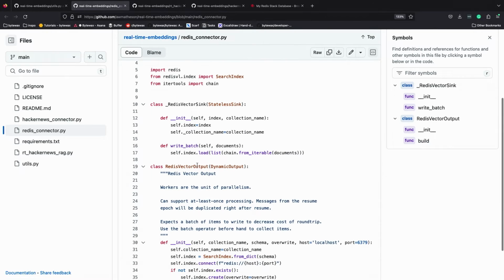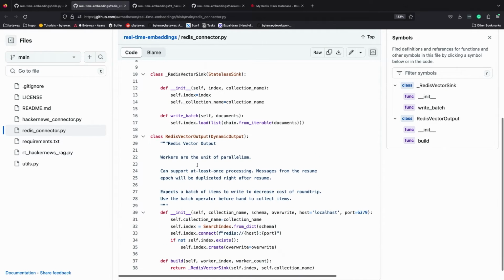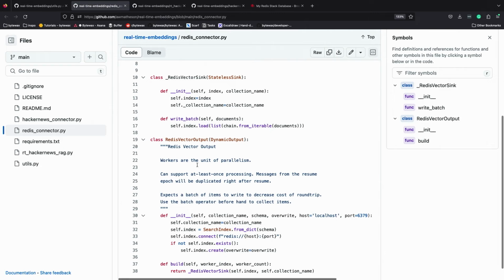All right, so Redis has a library called Redis VL, which makes it easy to use their vector database. I guess it stands for vector library or something like that. I don't know. Yeah, it makes it easier to use the vector part of their database. It's really straightforward. Similarly to the input API, you basically tell the worker, hey, we're starting this worker. You got to do this first, and then with each new batch of data, I want you to do that. So we've written that here.